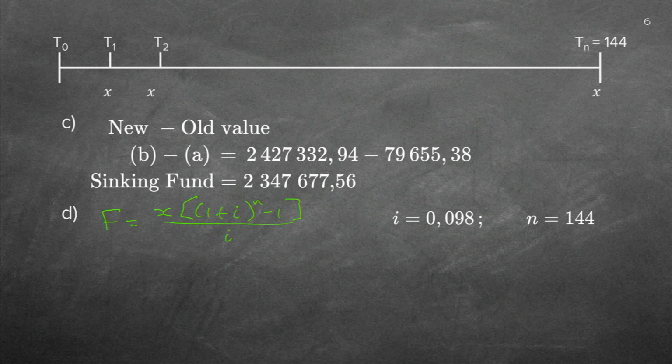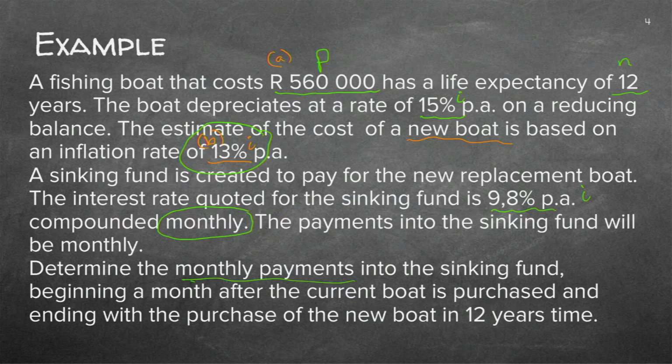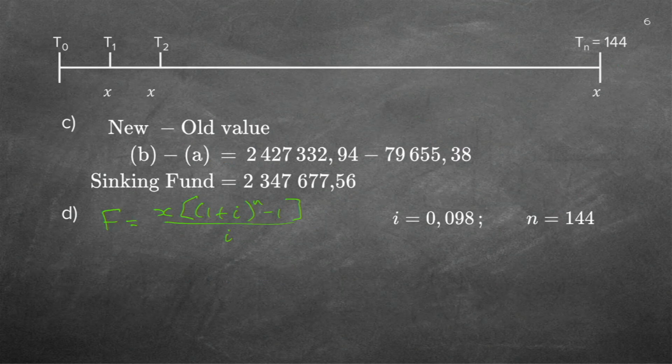But before I start filling in anything, remember that's now the third formula I'm using. So I must go back and make very sure that I'm using the right values. Because if you go back to the original, you'll see, and maybe we should have circled these ones, it was 9.8%, and that was now monthly. So if I go back to my formula, there I've written it down. It's 9.8%, but remember, monthly. If it's monthly, I need to divide by 12. That one was 12 years, which I multiply by 12. So in the end, it's 144 months.